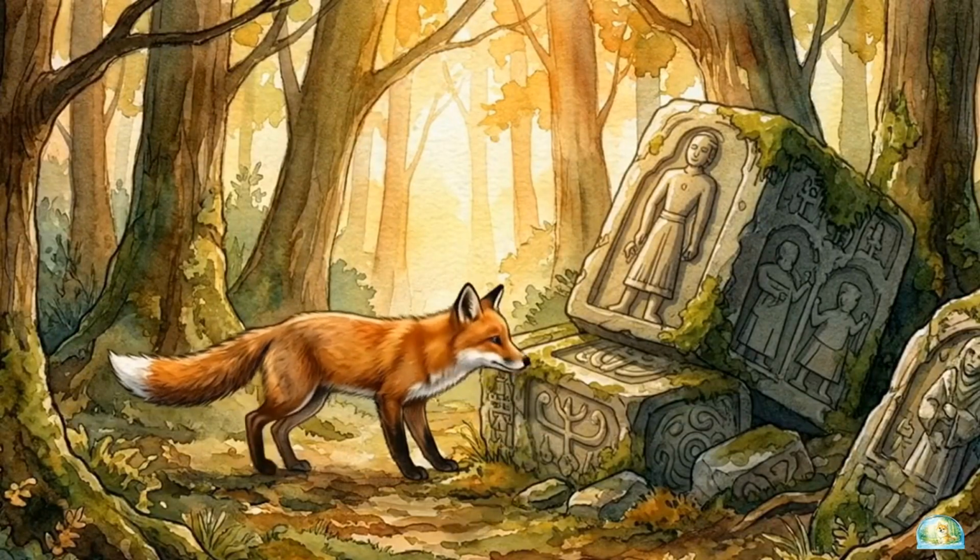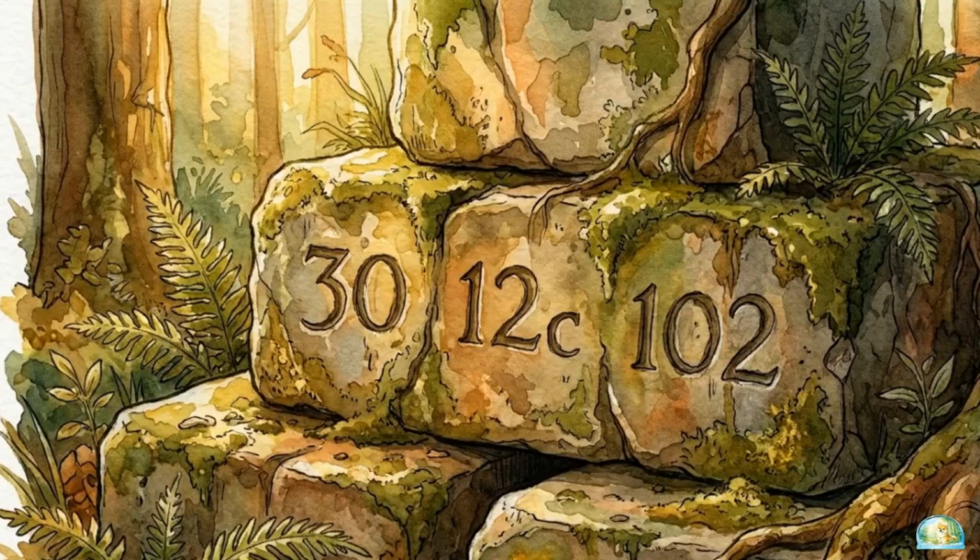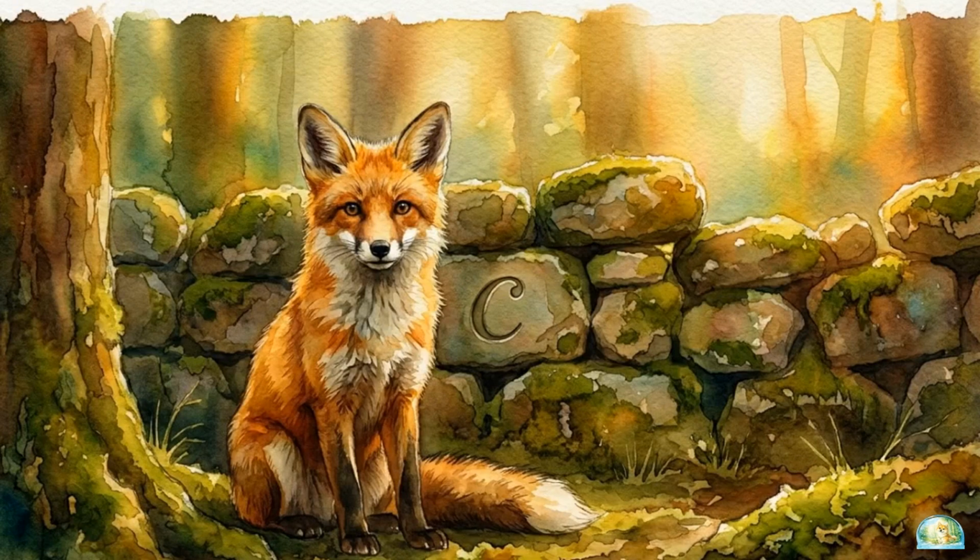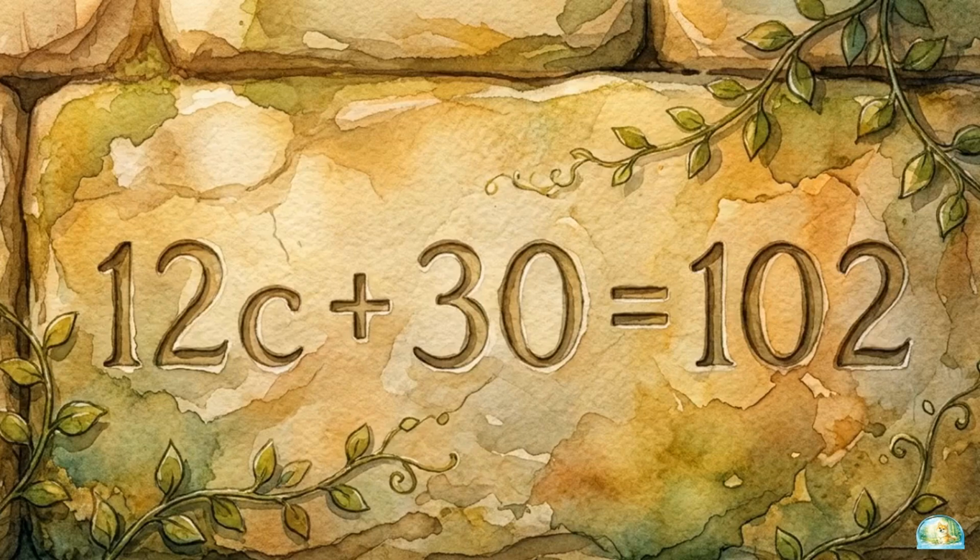Let's look at the scenario it presents. A gym charges a $30 fee plus $12 per class. If the total bill is exactly 102, how many classes were taken? We start by defining our variable. Let c be the number of classes. Because the total bill hits an exact target of 102, we set up an equation. 12c plus 30 equals 102.